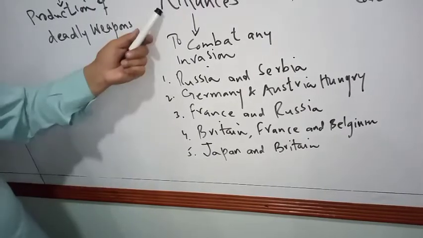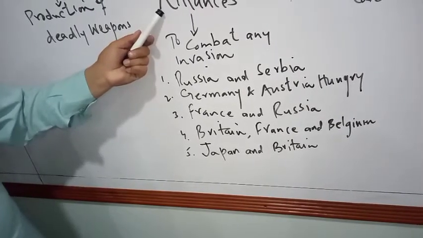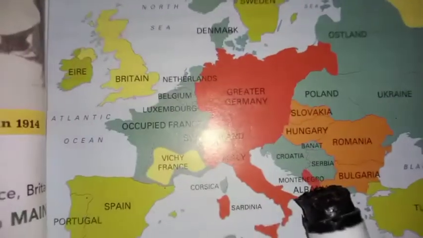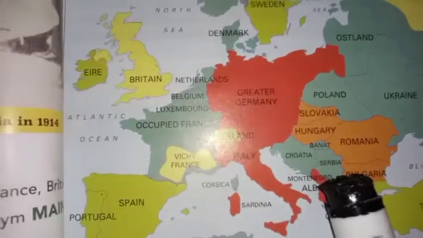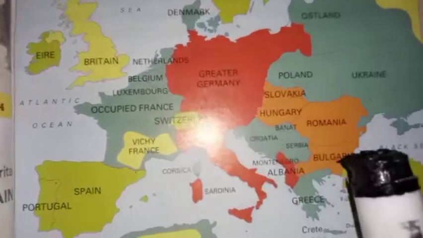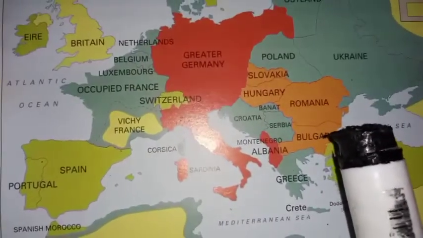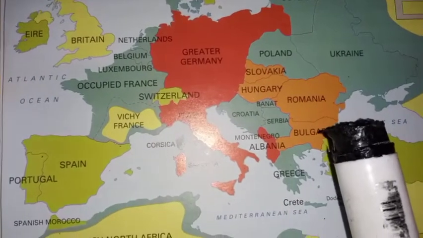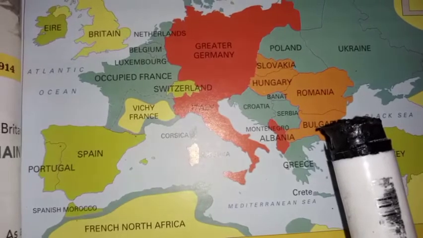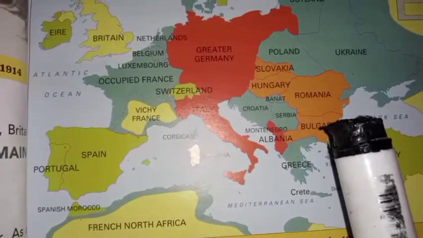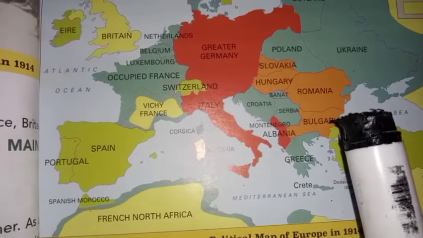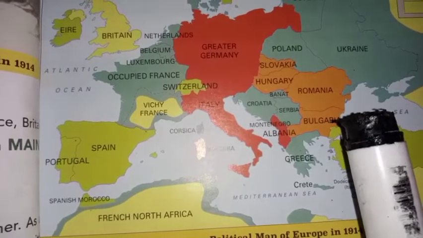So let's take a look at a picture of these alliances, to see how these alliances worked. The picture shows that when Austria-Hungary declared war on Serbia, Russia got involved to defend Serbia, its ally, and in response, Germany declared war on Russia. Then France was drawn in against Germany and Austria-Hungary. Germany attacked France by marching through Belgium and thus also pulled Britain into the war.